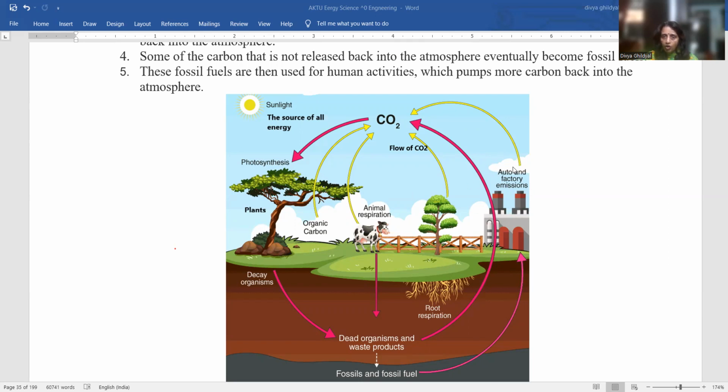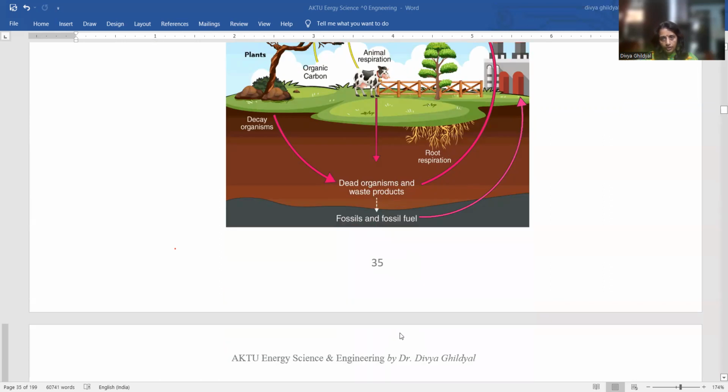Factories, etc., are also emitting carbon dioxide. The photosynthesis process changes this carbon dioxide into oxygen so that human life can survive on the earth. When these animals, etc., are dead, they reach the earth as dead organisms, and the fossils and the fossil fuels they create are releasing again this carbon dioxide back into the atmosphere, and some of it is getting mixed up with the soil, causing fossil fuel.